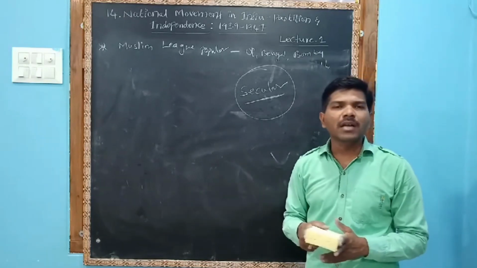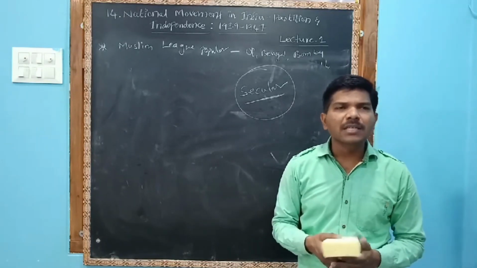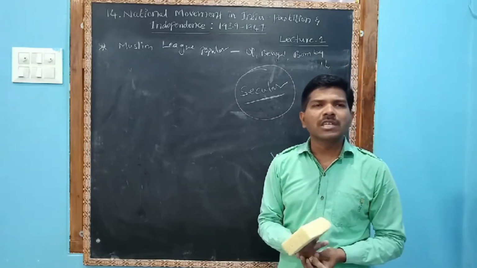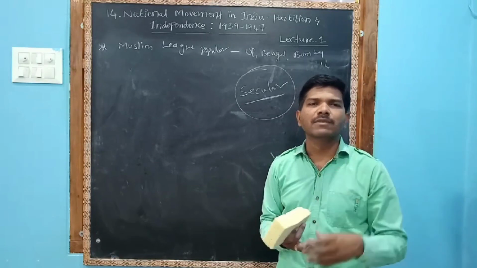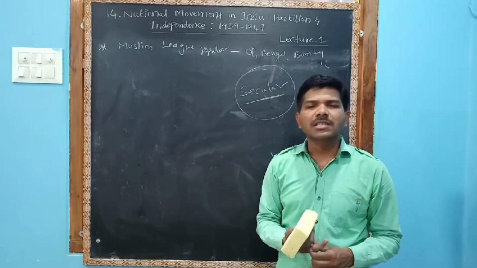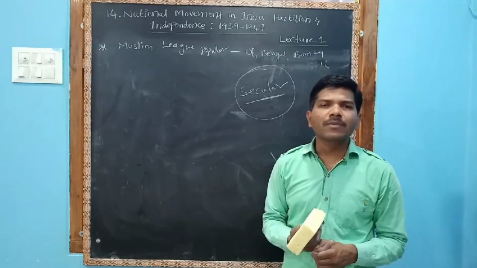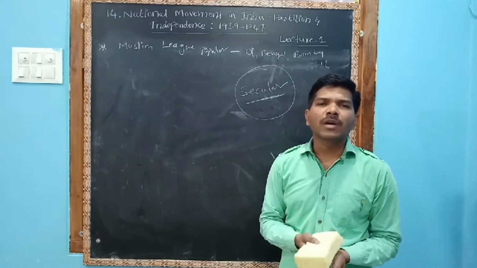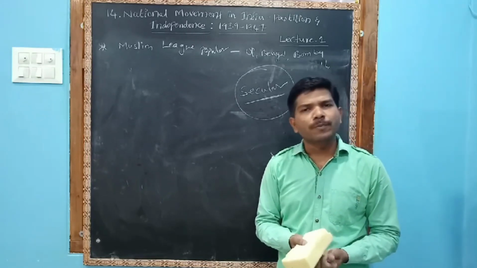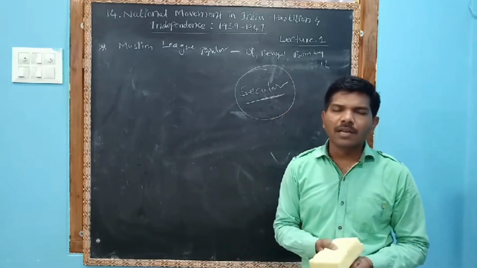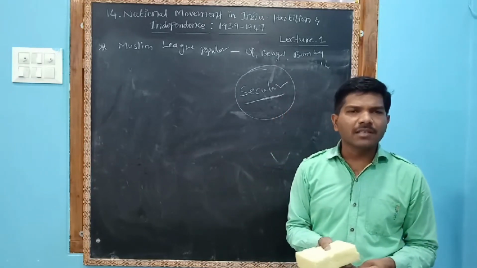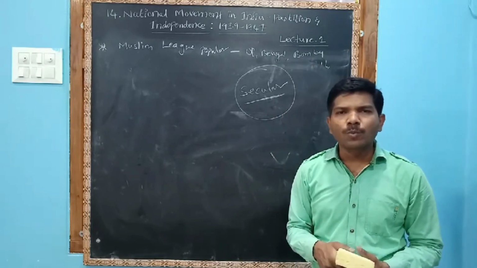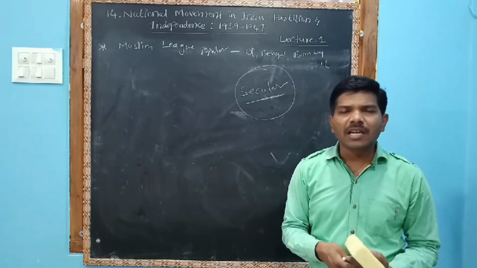So in this session we have covered the 1935 Government of India Act. Elections were held in 1937, but the right to vote was given to only a percentage of people in India. After the elections, Congress won 8 out of 11 provinces, and the British declared that India would also participate in the Second World War. Congress was disappointed and resigned, and we also learned about the British divide and rule policy.